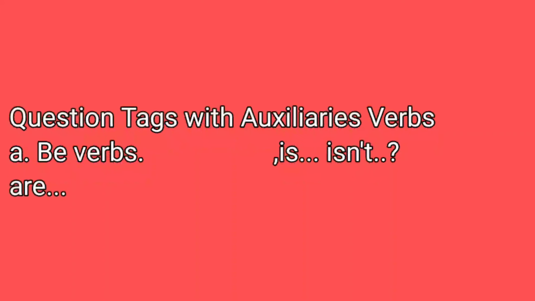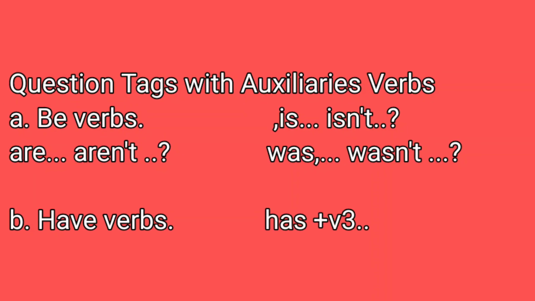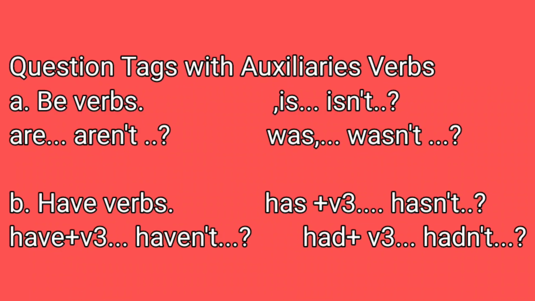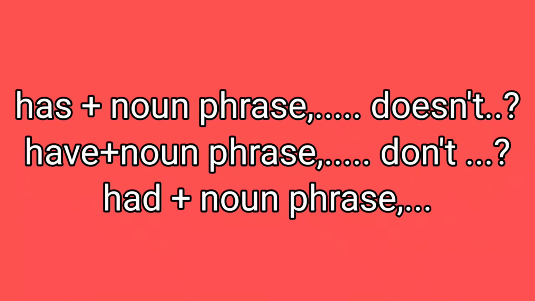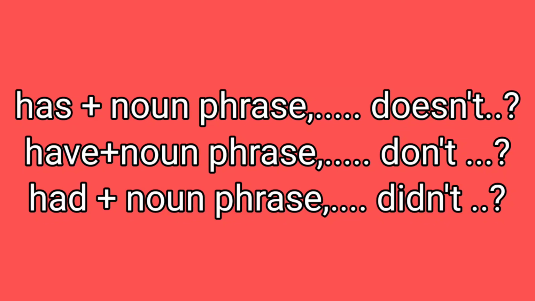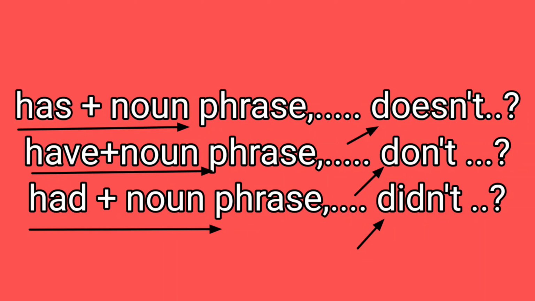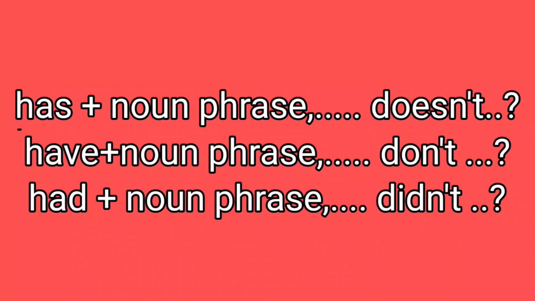Question tag with auxiliary verbs. Be verb: are, aren't, is, isn't, was, wasn't. Have verb: have plus V3, haven't; has plus V3, hasn't; and had plus V3, hadn't. Has plus noun phrase, doesn't; have plus noun phrase, don't; had plus noun phrase, didn't.